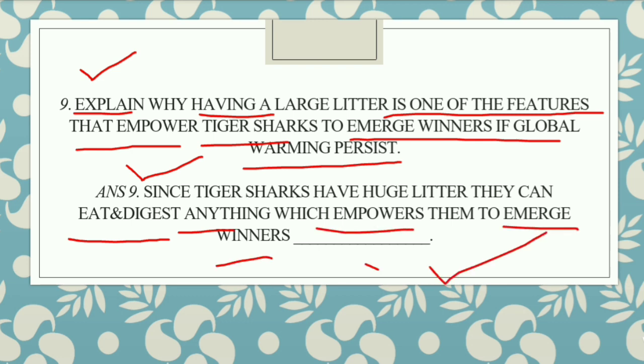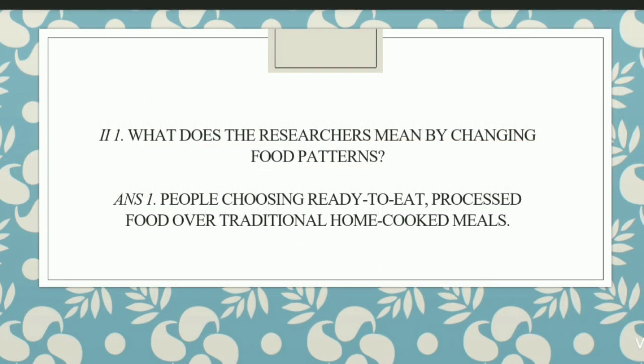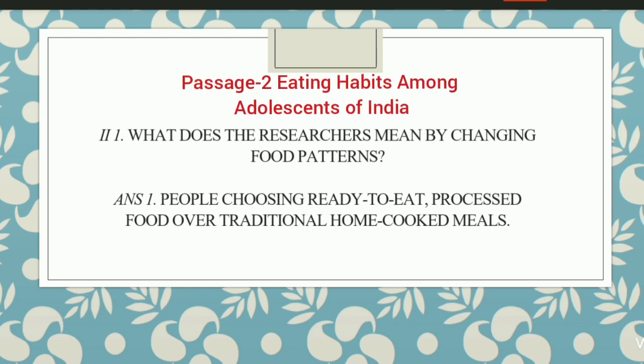Okay, clear? So this was it, students, all the 9 questions, and you need to be attempting any 8 of 1 mark each, and then we'll be taking up the next comprehension passage. Okay, clear? Okay, students, so now we'll be taking up this one, that is your second passage, and this passage is about eating habits among adolescents of India. Okay, so that is eating habits among young India. Let us solve the questions.